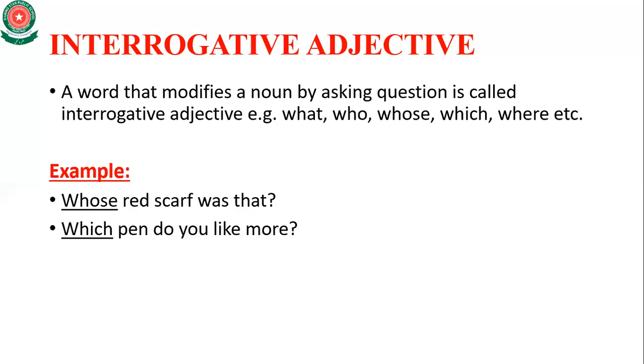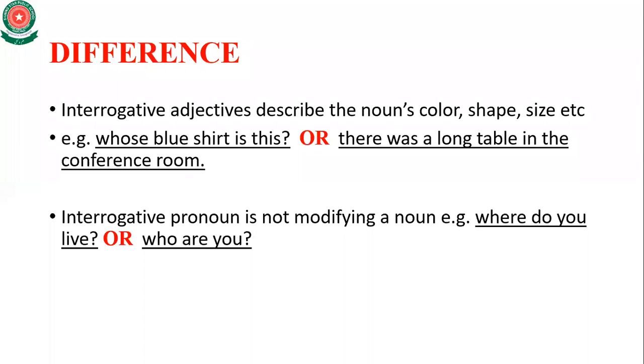Now the word which modifies a noun by asking a question. Which pen do you like more? So the word which is basically an interrogative adjective. Now there is a difference between interrogative pronoun and interrogative adjective.